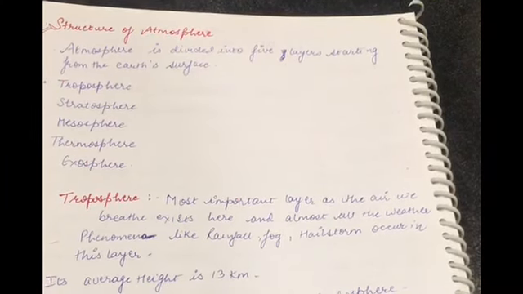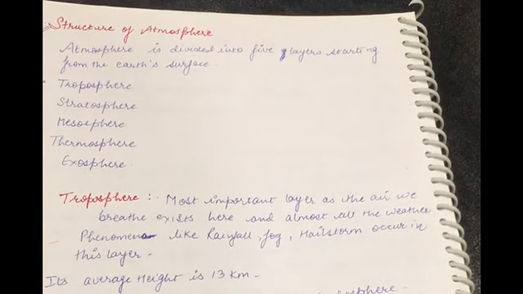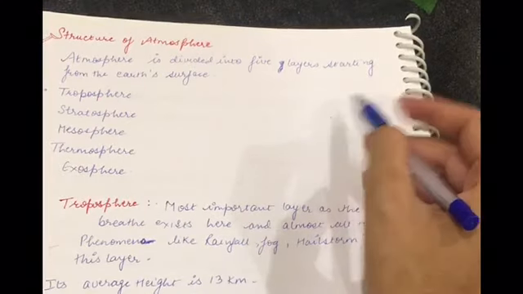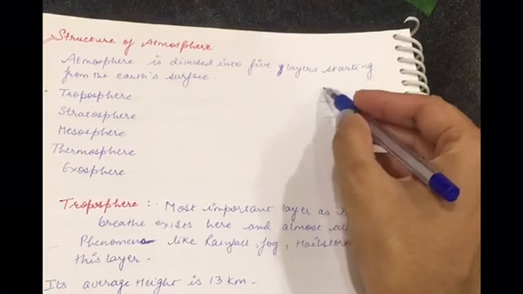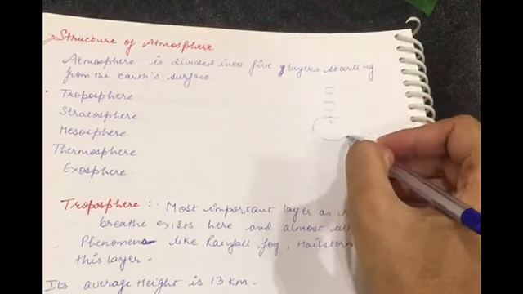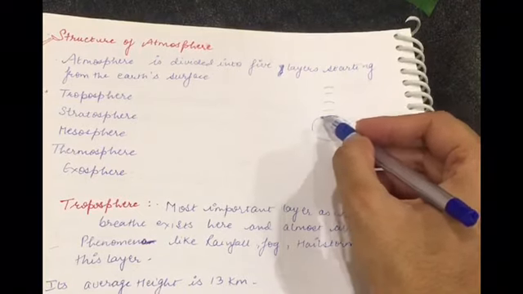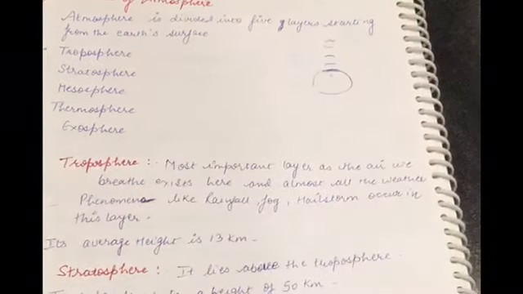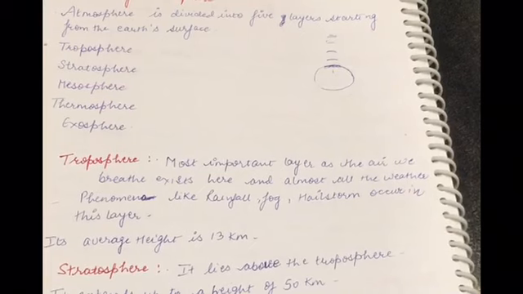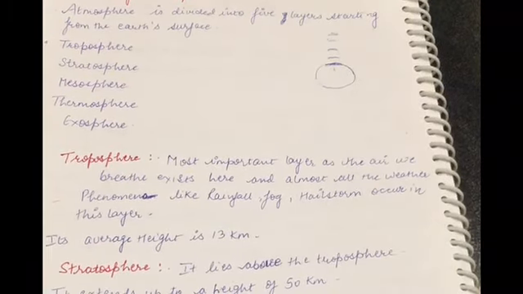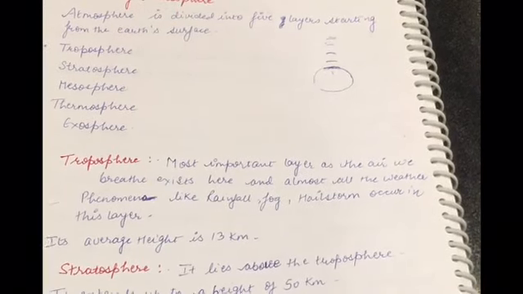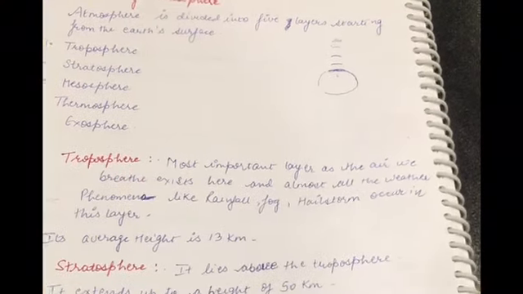Now we come to the structure of the atmosphere. It is divided into 5 layers, which start from the earth's surface. How many layers are there in the atmosphere? There are 5 layers: 1, 2, 3, 4, 5. This is our earth's surface. First is the troposphere. Second is the stratosphere. Third is the mesosphere. Fourth is the thermosphere, and fifth is the exosphere.